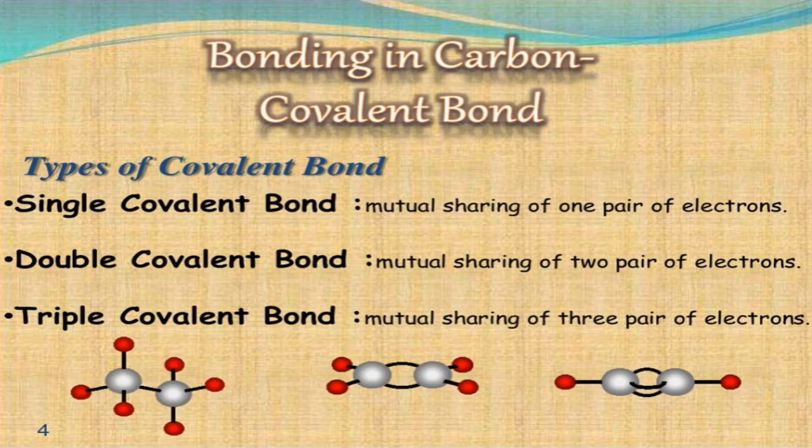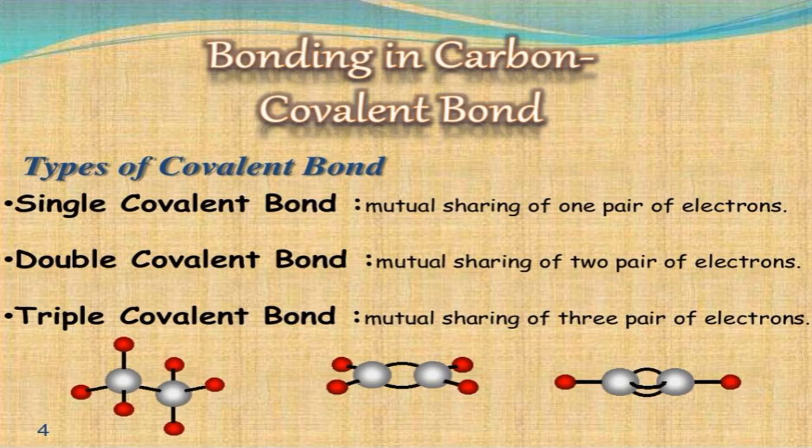Bonding in carbon, that is covalent bond. As a neutral atom, carbon has an electronic configuration of 2, 4. To gain inert gas configuration, carbon can either donate 4 valence electrons or gain 4 electrons. But it cannot do so for the following reason. Carbon is a small atom and its valence electrons are strongly attracted by its nucleus. Therefore, it cannot lose 4 electrons as it requires a large amount of energy.